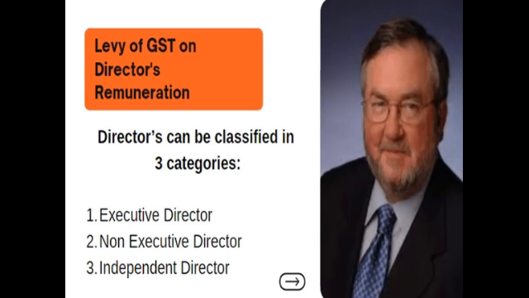They are usually involved in planning and policy making in the best interest of the company. Hence, the services provided by a non-executive director are subject to GST. Why is this so? Because they are not involved in day-to-day working, so they are not considered as employees, and therefore reverse charge is applicable.